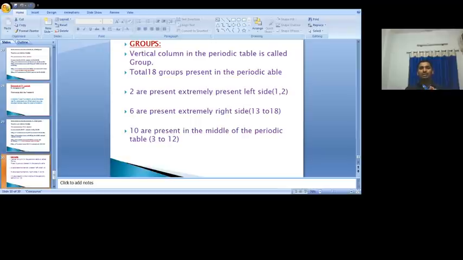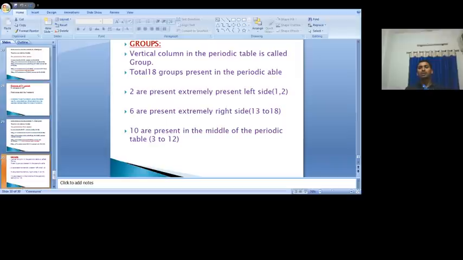Each period starts with a new principal quantum number, that is n equal to 1, 2, 3, 4, 5, 6, 7. The first period consists of 2 elements, the second period consists of 8, the third period consists of 8, the fourth and fifth consist of 18 elements, the sixth and seventh consist of 32 elements. When it comes to the groups, there are 18 groups.